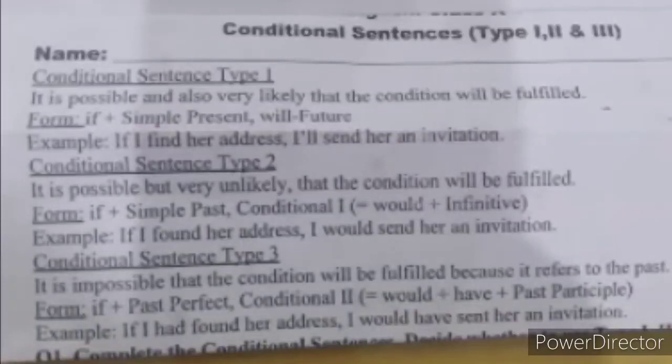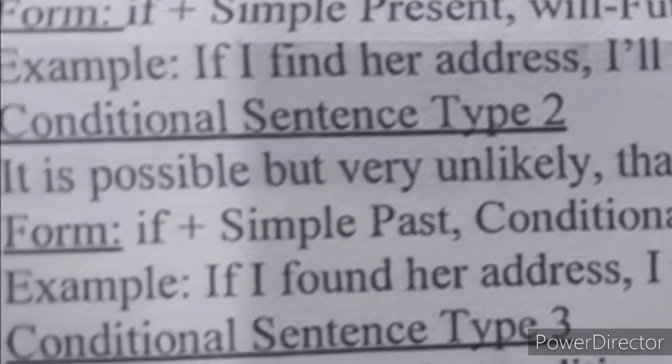Class 9th, as you can see in front of you, I have given you a small page, and this is basically the conditional sentences type 1, 2 and 3. Now you can get one MCQ question from the conditional sentence. You can get a sentence and they can ask you which type is it, 1, 2, or 3, or they can say tell whether this conditional sentence is type 1 or 2 or 3. So for that reason it's very important that you should know what a conditional sentence is and how it is formed.